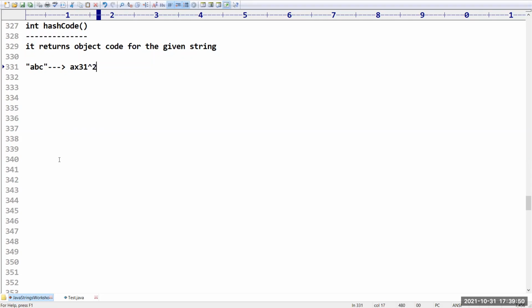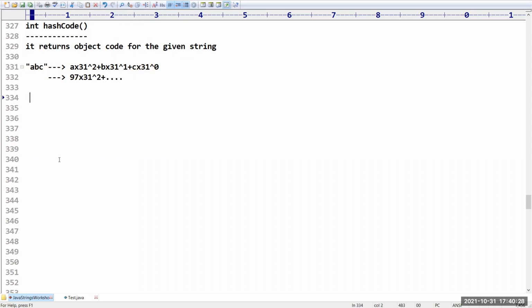That means power 2, plus b into 31 power n minus 2, that means 3 minus 2, 1, plus c into 31 power 3 minus 3, what answer are we going to get? 0. Now you need to evaluate this. The a value you know, its ASCII value is 97, into 31 power 2. So plus, like this we have to calculate and get the result.